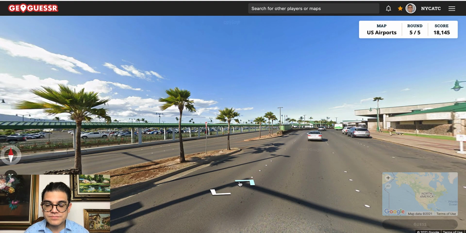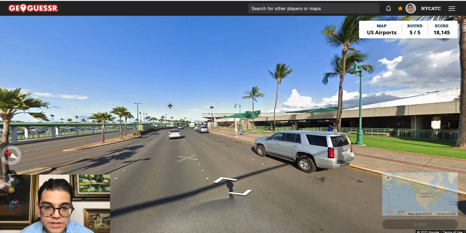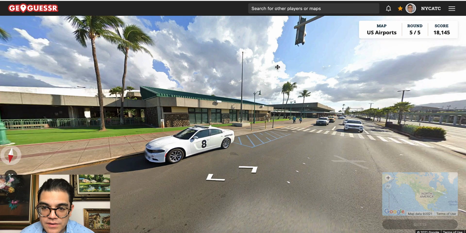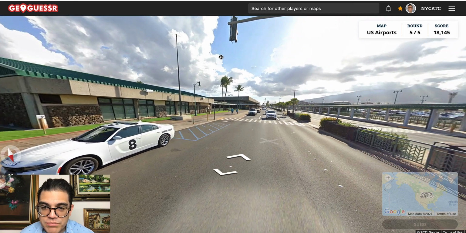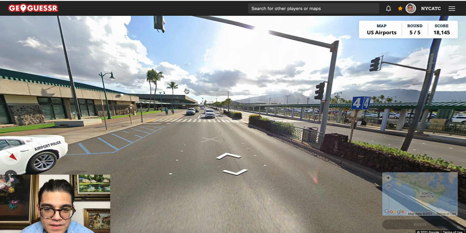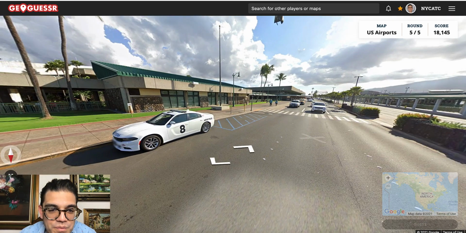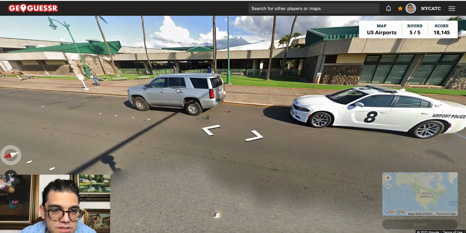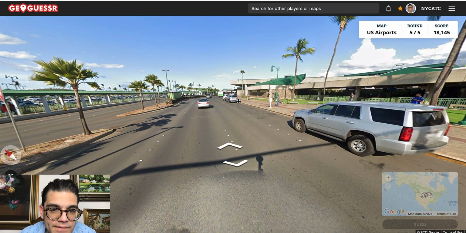Next round. Okay, we've got some more palm trees. This definitely looks like Hawaii. Hawaiian airports have that brick, kind of a dark gray look about them, yet there's these beautiful palm trees around them. Airport police, does it say where this is?